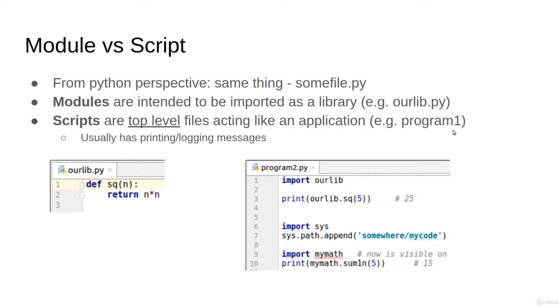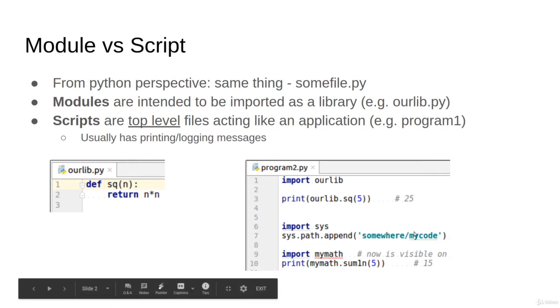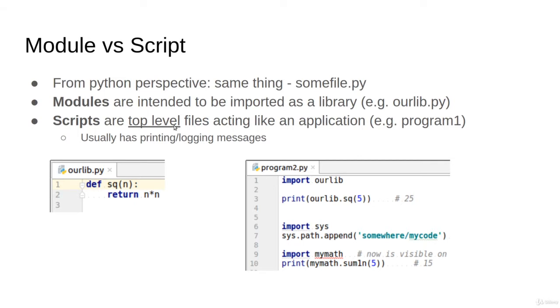For example, like program 1, they typically would have a lot of printing and logging. So here, this guy just has a function that someone else is going to use. So this is a module. But this file on the other side is using them and doing some printing and so on. This is a program. Scripts are typically on top level, and you write a lot of scripts in your life because they are going to get things done for you. They are the first entry of the program and so on. That's all. So modules are imported as a library. Scripts typically aren't imported by others.